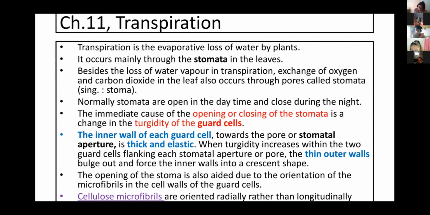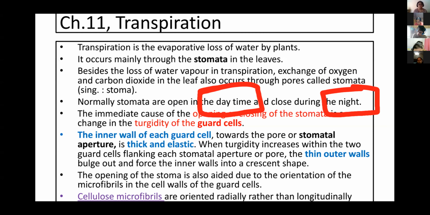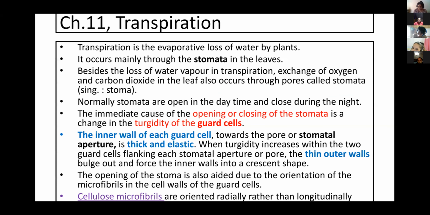Now, stomata speciality. So stomata generally open during the daytime and close during the night time. Right? The immediate cause of the opening or closing of stomata is change in the turgidity of guard cells.